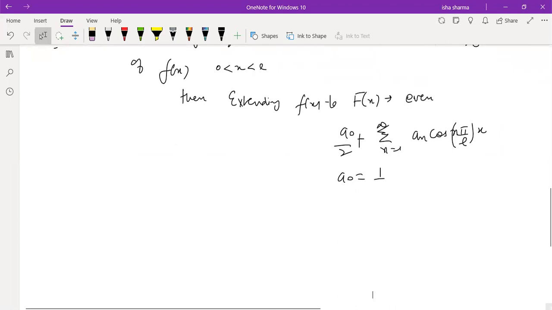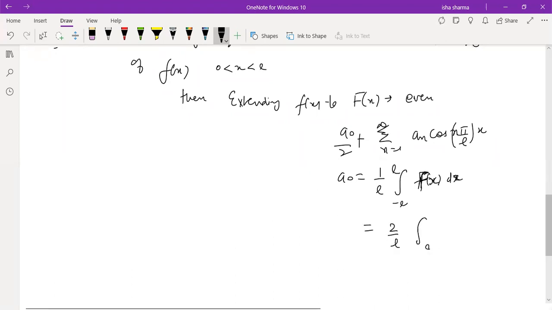We already know this is the definition of A0, 1 by L, minus L to L. Sorry, this time this is capital F, because we are deriving the series for capital F. And since capital F happens to be an even function, this is 2 by L, 0 to L, capital Fx dx, and this is 2 by L, 0 to L, Fx dx.